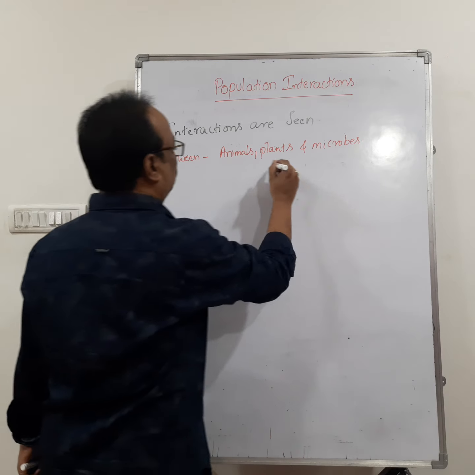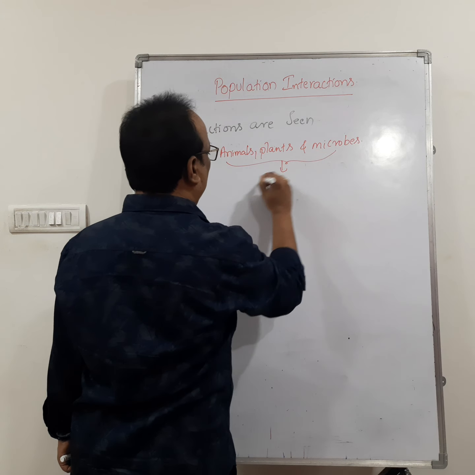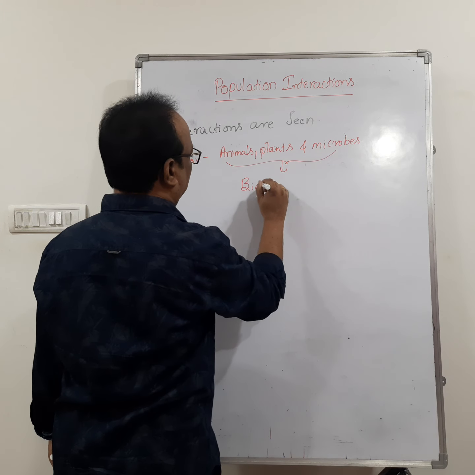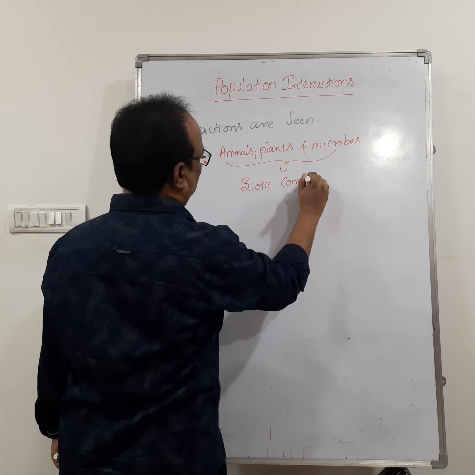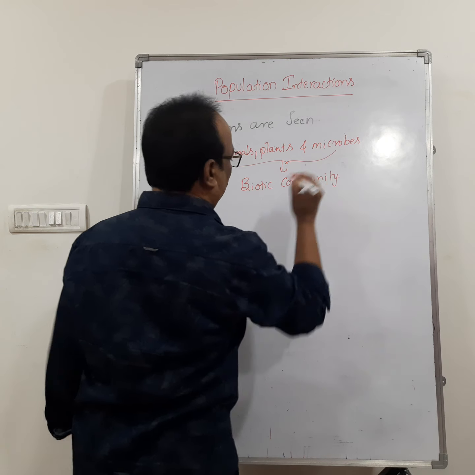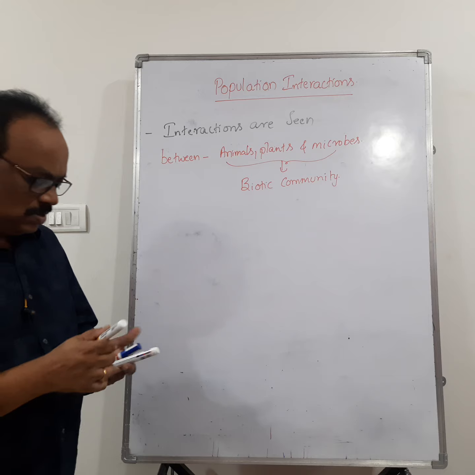All these three together form a biotic community. So interactions are seen in the biotic community.